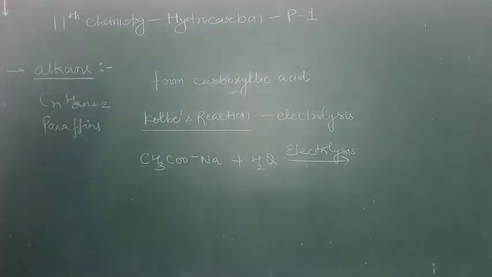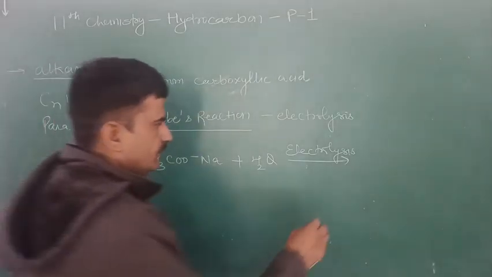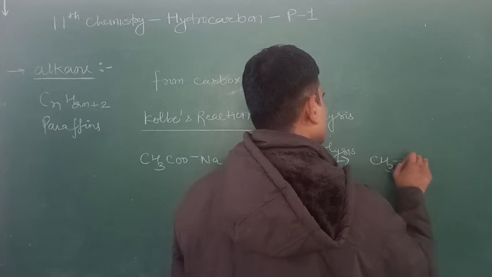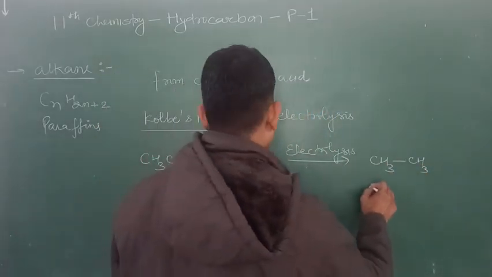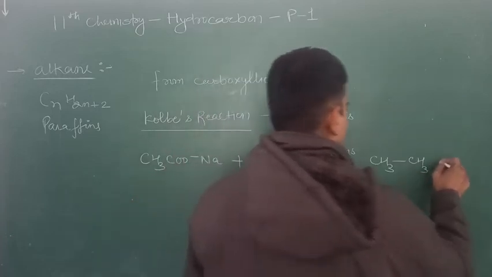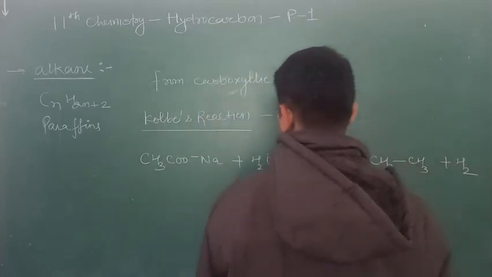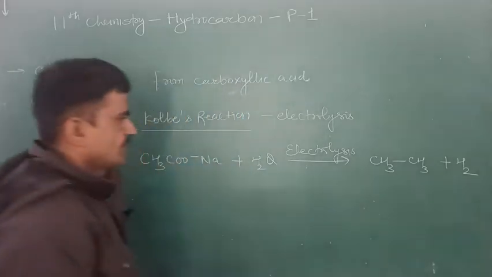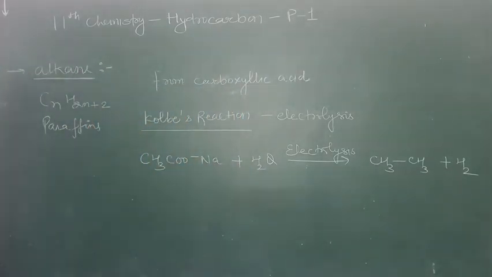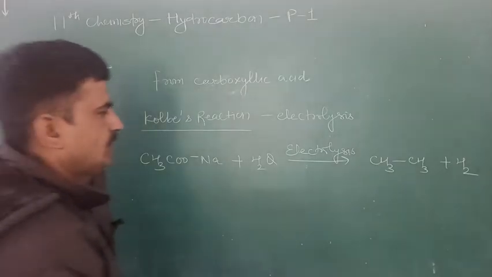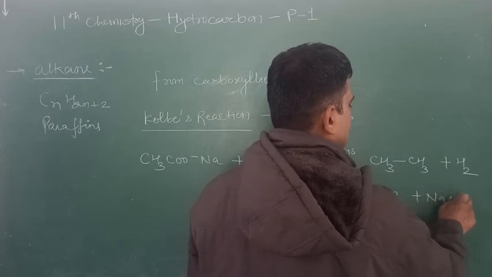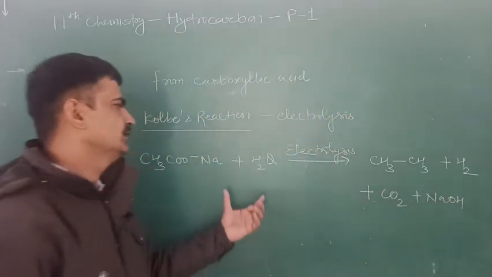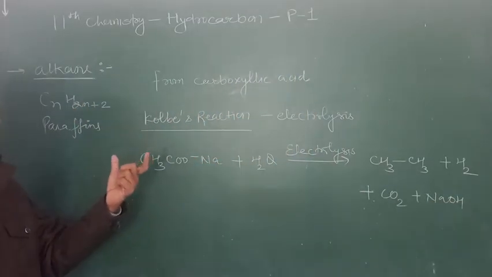We get ethane and hydrogen gas along with carbon dioxide, and sodium hydroxide is formed. This is the product of Kolbe's electrolysis reaction.